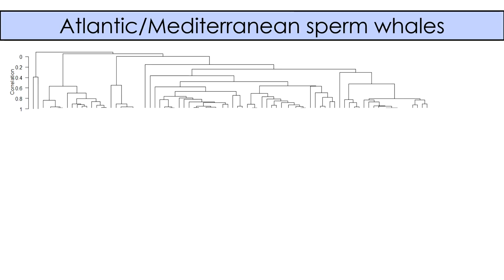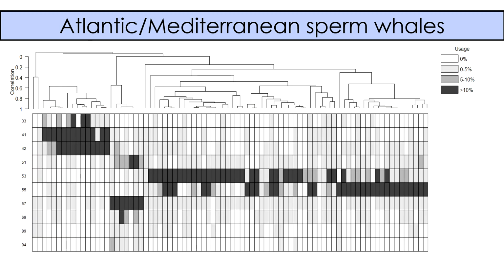Jumping right into the results, here is a dendrogram of repertoires that were recorded from Atlantic and Mediterranean sperm whales. And so each branch is a repertoire, and we can add this heat map where each row is a different coda type. And the heat map shows how much that type is used by each of the repertoires.